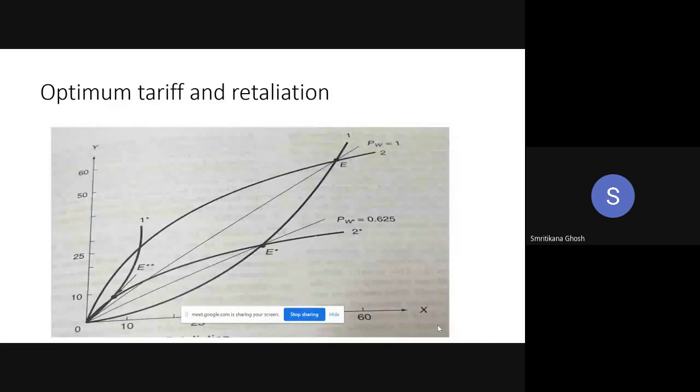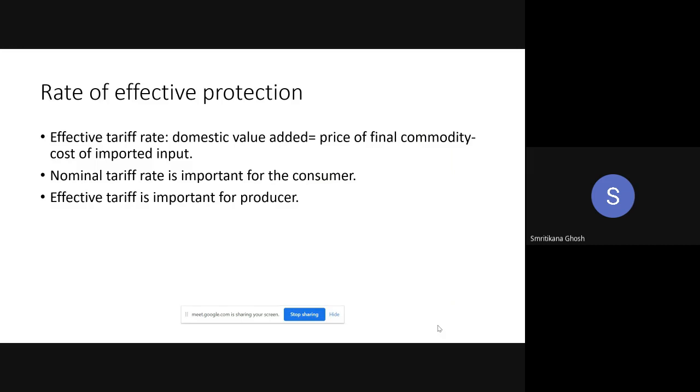So the optimum tariff and retaliation, this part is done. This is the rate of effective protection, the effective tariff rate. Effective protection means the level of protection which is there for the producer and the consumer, because whatever protection is given by the government, the total may not be accepted by the producer or by the consumer, that is, the exporter or importer. So this is what is the ultimate protection they are getting from any type of incentive.